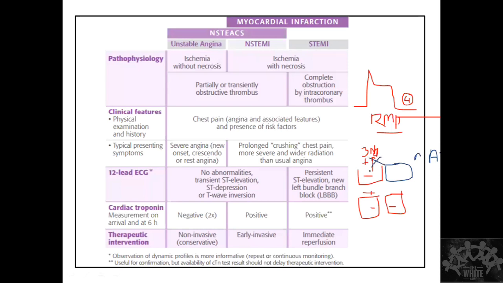If this pump is not working, the inside of the cell is going to become positive and the outside is going to become negative. So this creates a potential difference, the charges are going to move like this, and this creates a vector in this direction. This is what happens at the level of the cell.